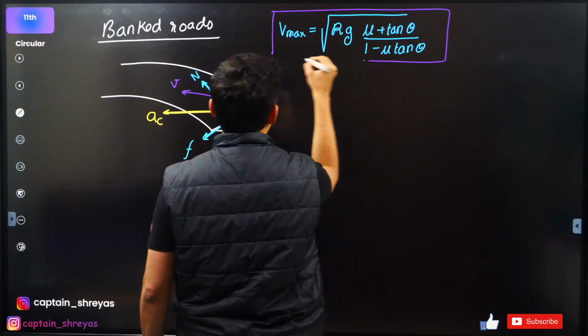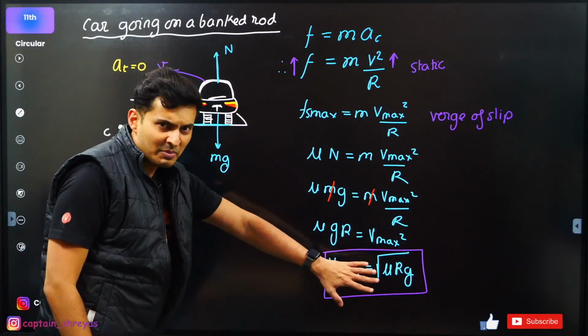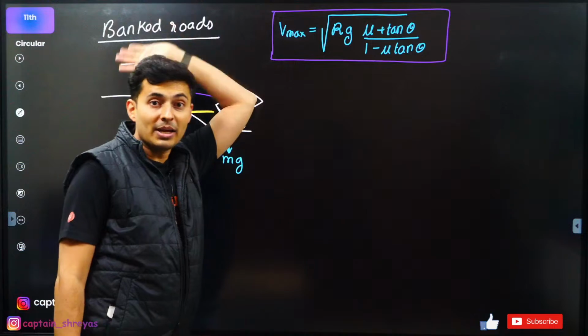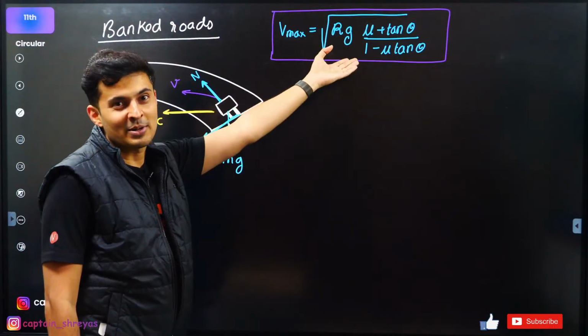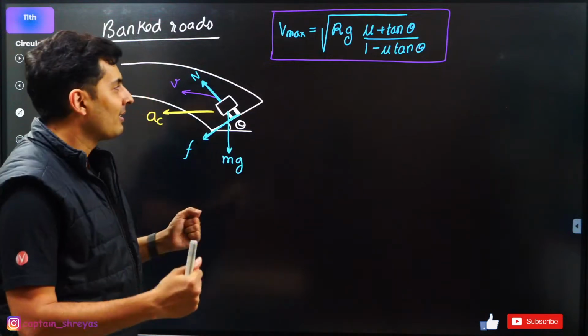Anything more than this is bad, but this is higher than the previous speed. This is maximum speed, but not so great. Maybe 60 or 70 kilometers per hour. This will be maybe 120, 150 kilometers per hour. This is more than the previous one. So you will feel better while driving the car.